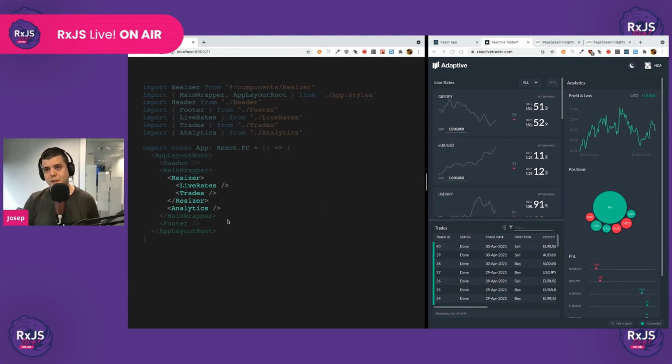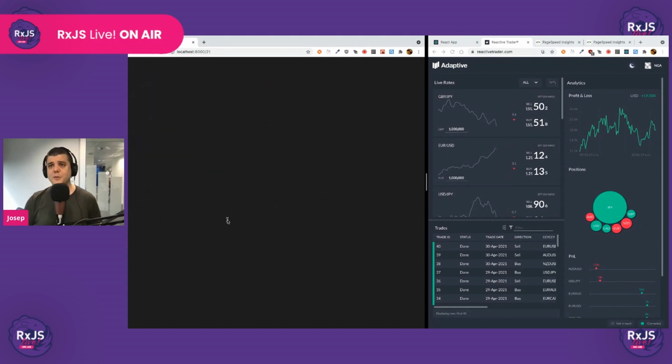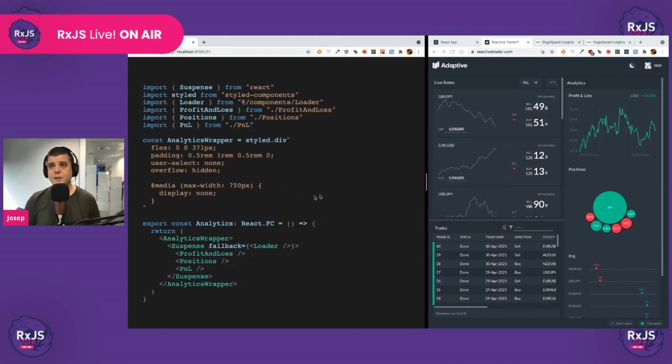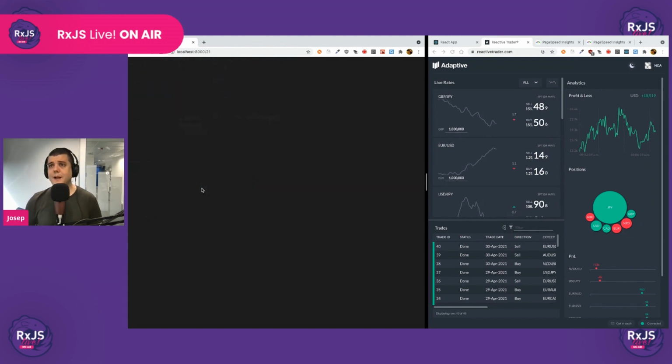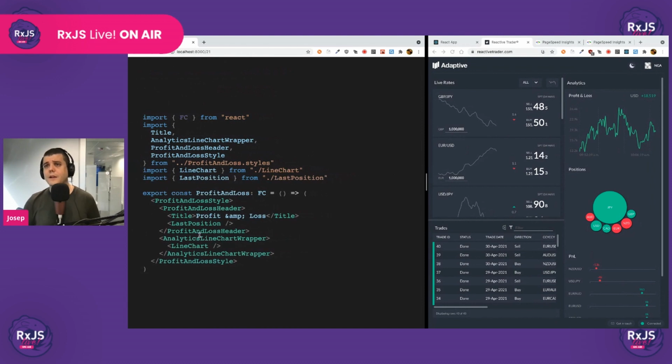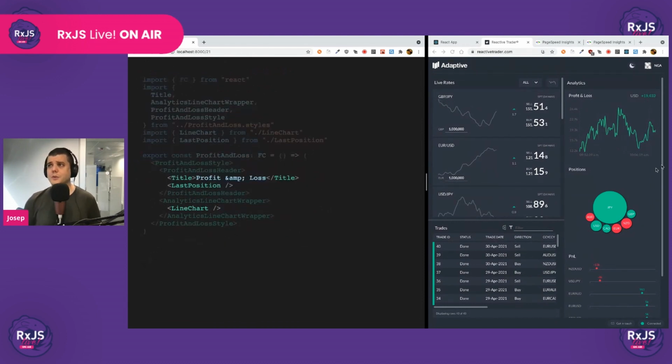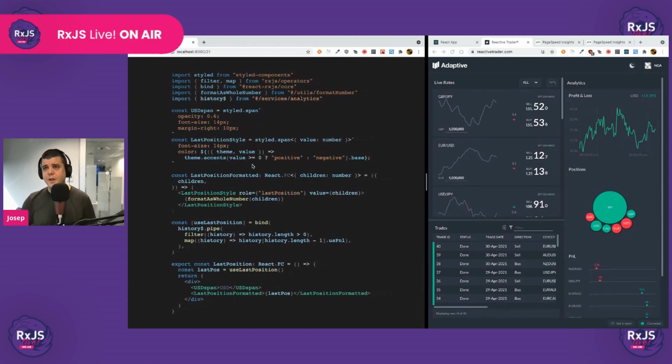We're going to put the zoom into the analytics component. So let's put the zoom into this analytics component, which is this section here, and we'll see that it has 3 different sections: the profits and loss, the positions, and P&L. This one here, and this one here. Let's put the zoom into this one. And then, so here we have the line chart. This is very complicated. We're not going to get there. Let's put the zoom into this one, which is very simple. It's the component that's rendering the latest position of the analytics. Let's see how that one works.